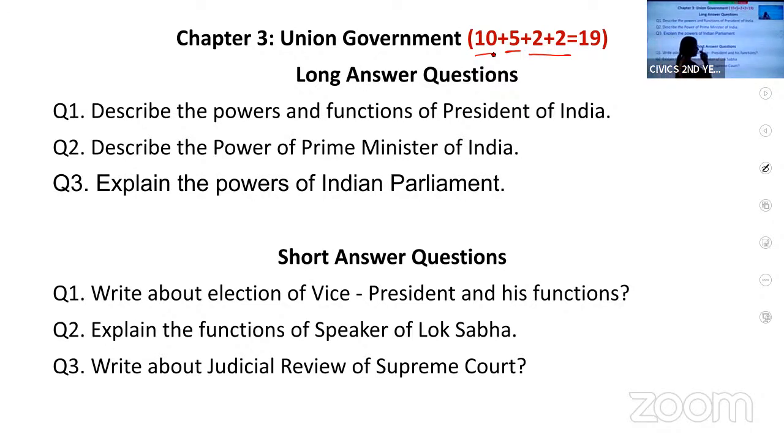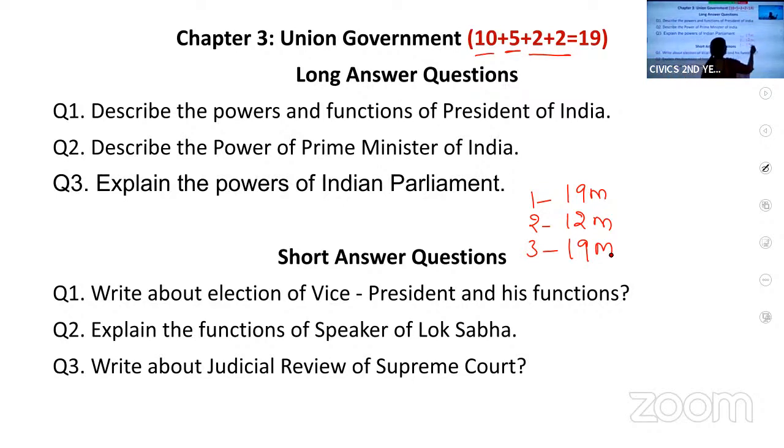So if you remember, at the beginning itself I showed you, if you are learning chapters 1, 2, 3: chapter 1 has a weightage of 19 marks, chapter 2 has a weightage of 12 marks, and chapter 3 again a weightage of 9 marks. You will be able to answer 3 LAQs, 30 marks directly.